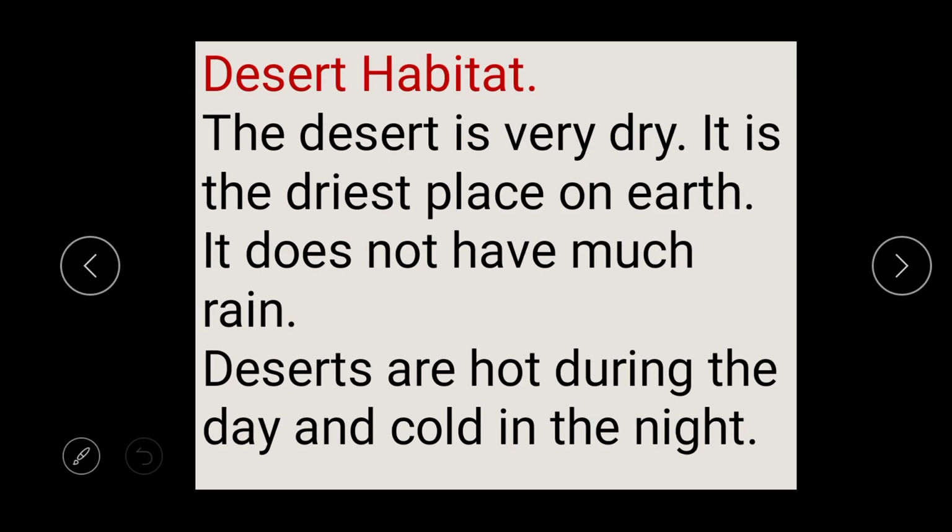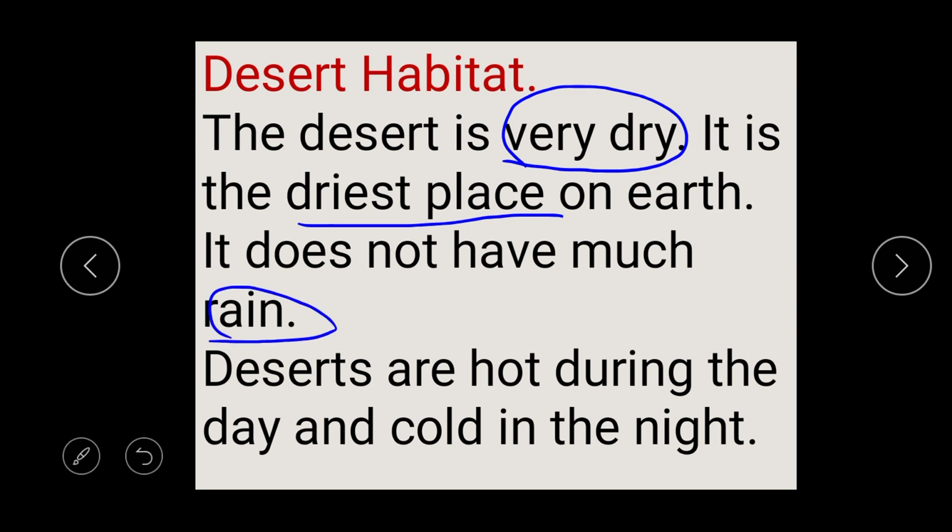What is a desert habitat? A desert habitat is a very dry land. It is the driest place on earth, and it does not have much rain. The reason why it is so dry is because it doesn't have much rain.